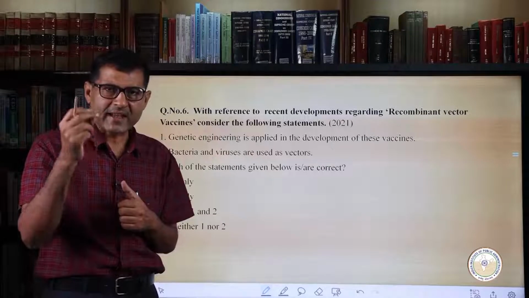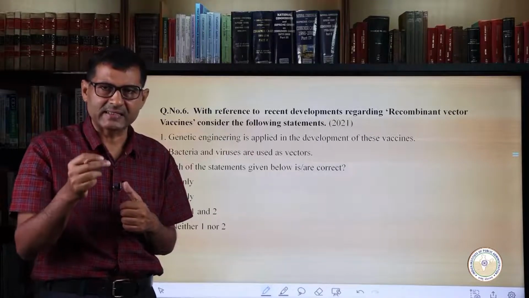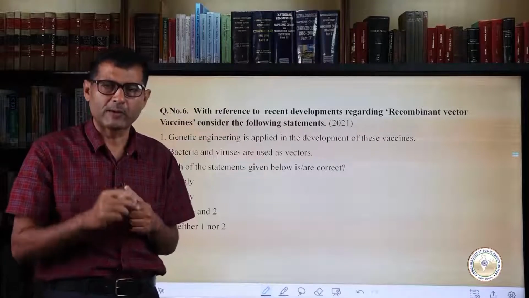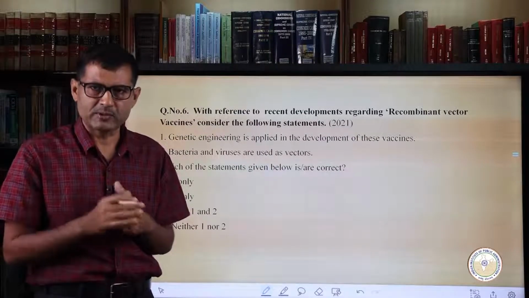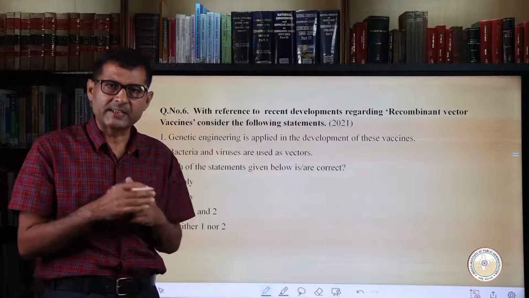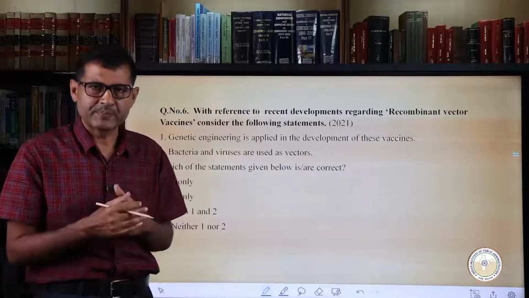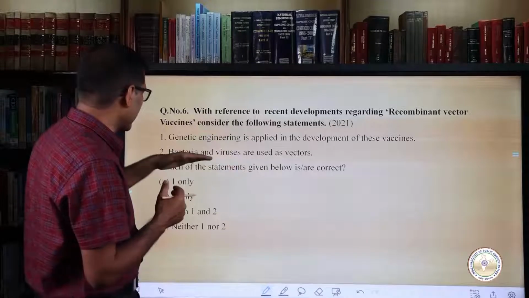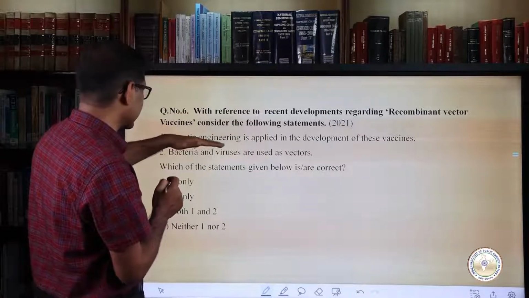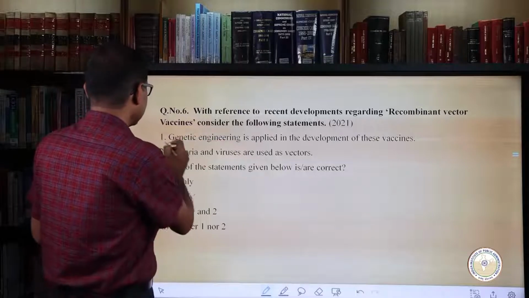So recombinant vector vaccine is a type of vaccine that is injected in human bodies in order to improve the immune response. When we add coronavirus with adenovirus, it becomes recombinant. So the first statement stands correct.